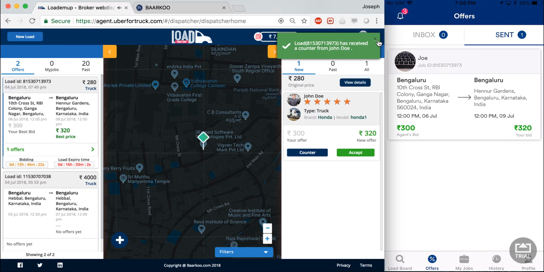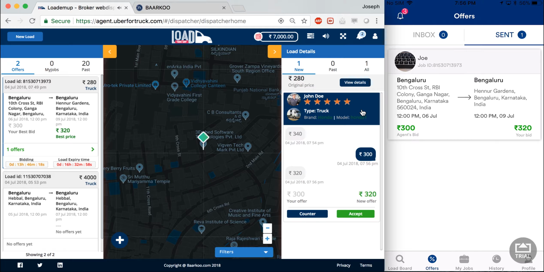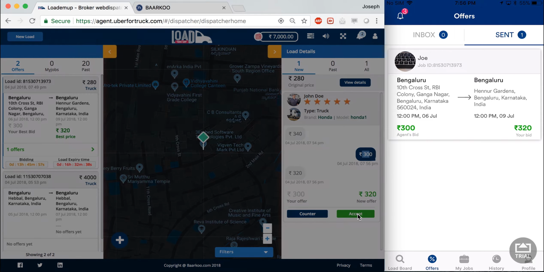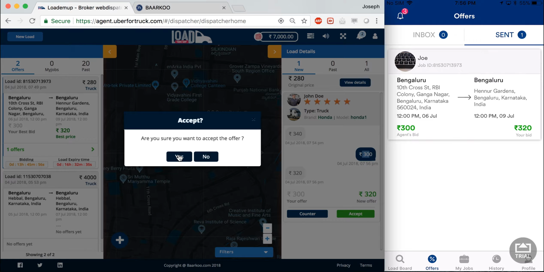Now coming back to the shipper web portal, when I click on this, I can see the history of negotiations. I can see that the shipper first offered 340 rupees, after which the carrier said that he wants it for 300 and so on. You can see the history, and I will now accept this load at 320.